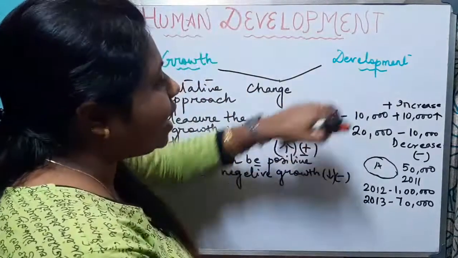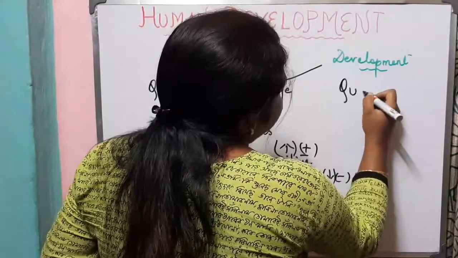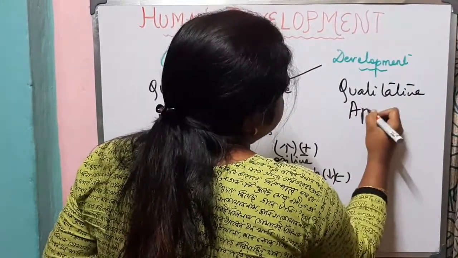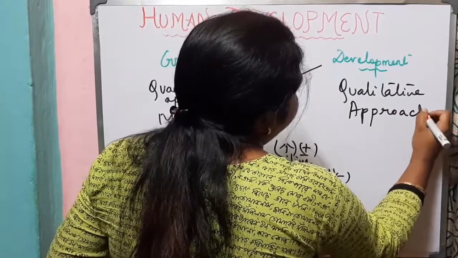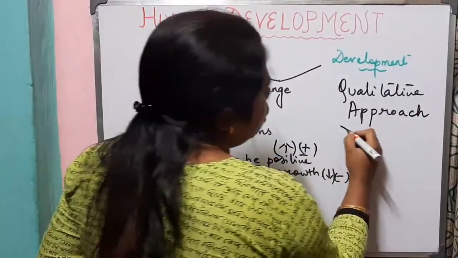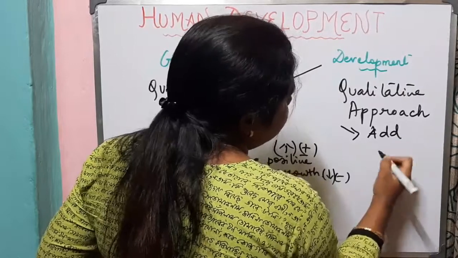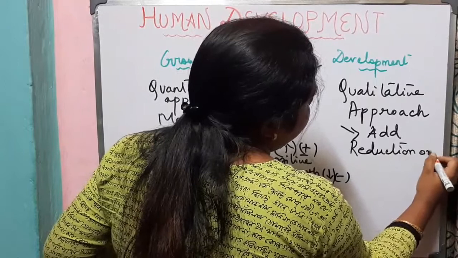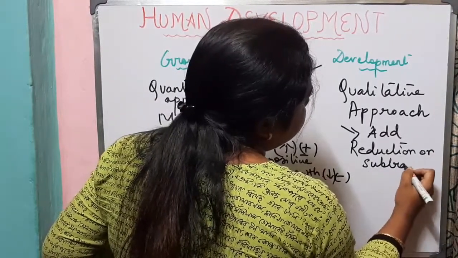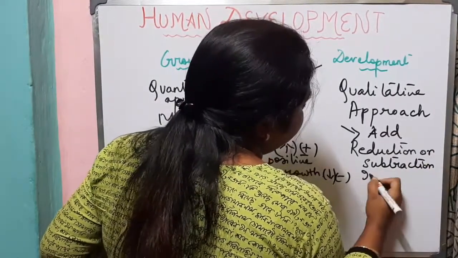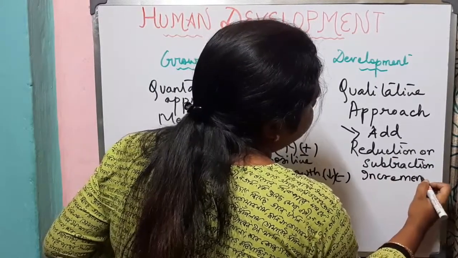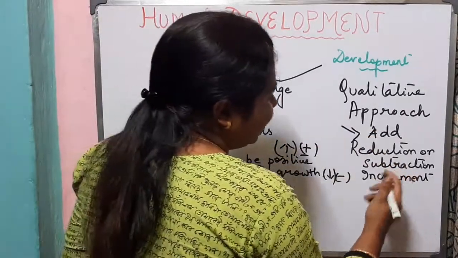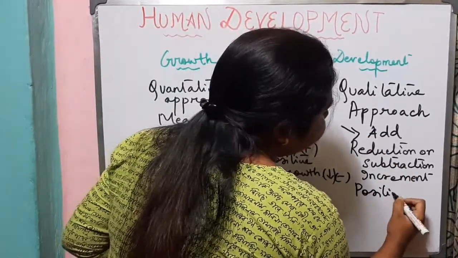Now what do you mean by development? Development is a qualitative approach. Now when we want to have development, always we need to add. We cannot do any reduction or subtraction. Always there should be an increment, then only it will lead to development. That means we can say that when there will be development, there will be positive growth.